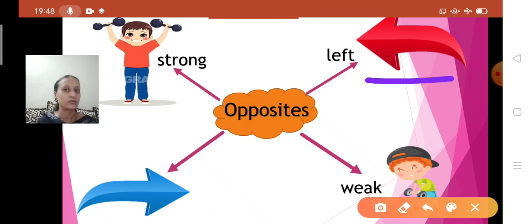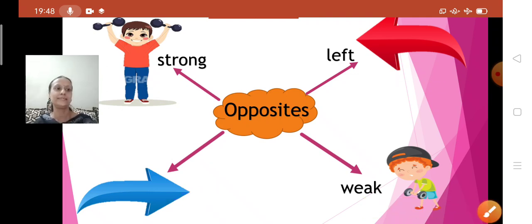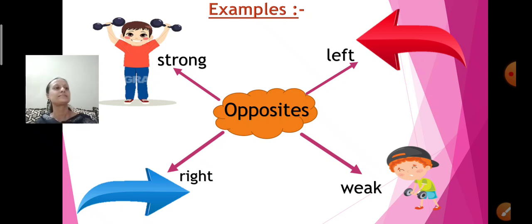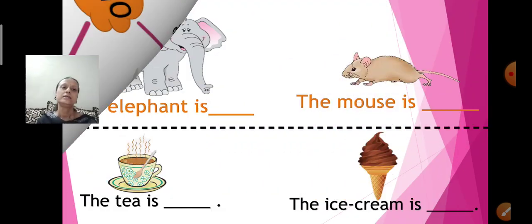Arrow shows direction, left side and right side. The opposite of left is, what is this, children? Think. Right. The opposite of left is right. Now repeat after me. Strong, weak. Left, right.